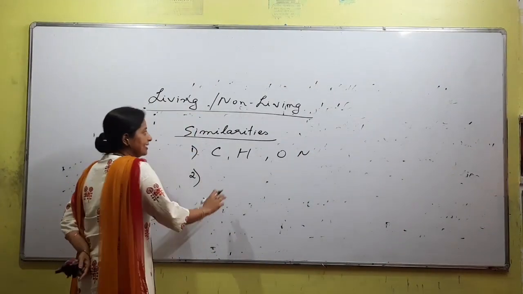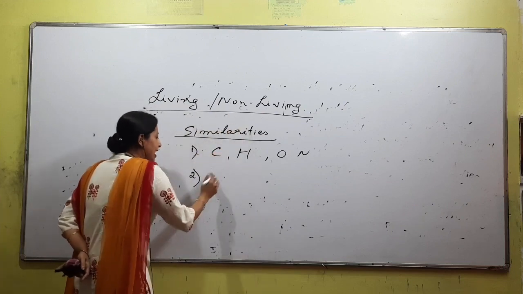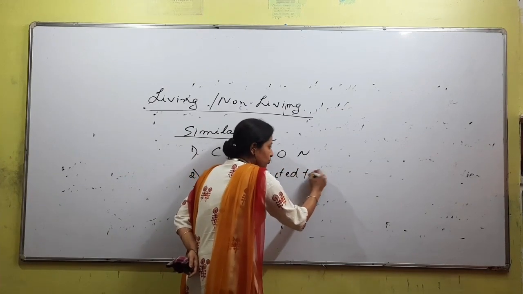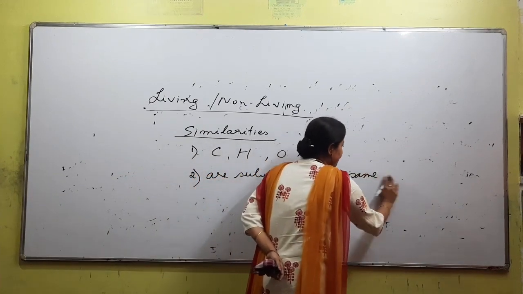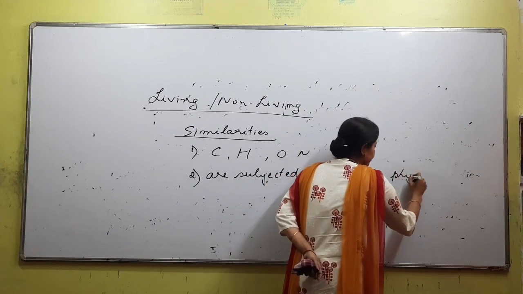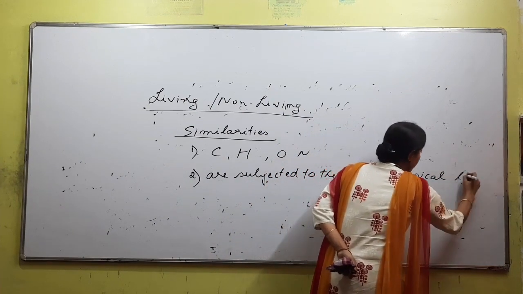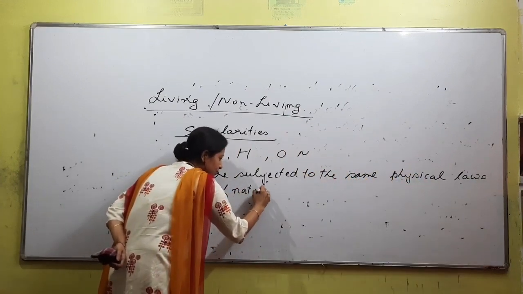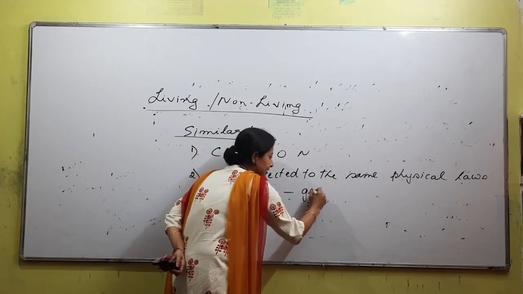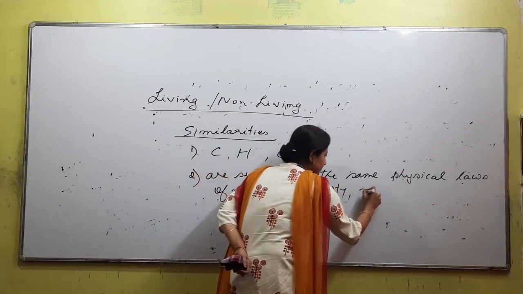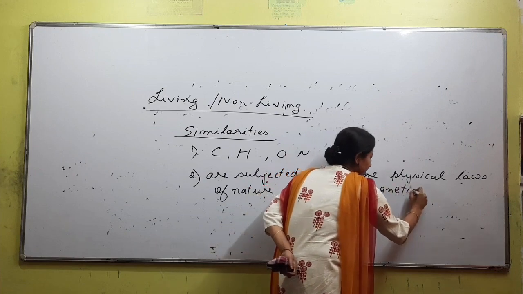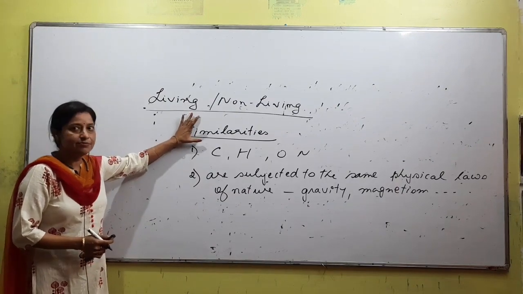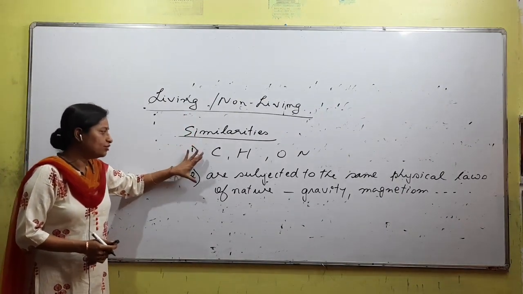The second similarity is both living and non-living are subjected to the same physical laws or rules of nature. তামানে আমি কি বুজিছো like gravity, magnetism, radiation, etc. etc. So living non-living or bahut dissimilarities hai kintu similarity just we need to know two of them.